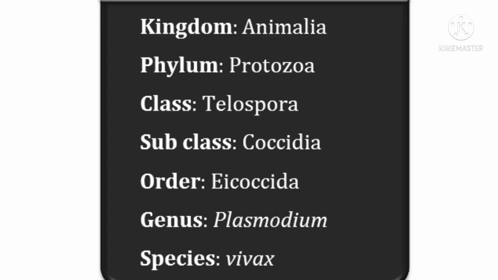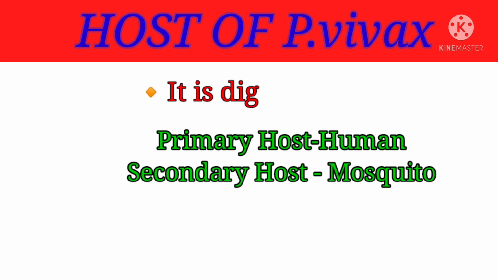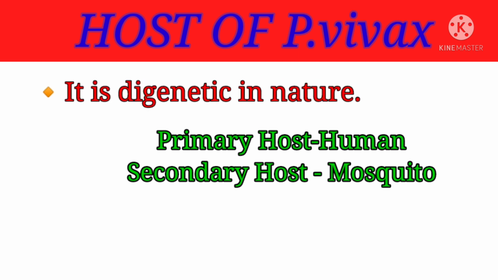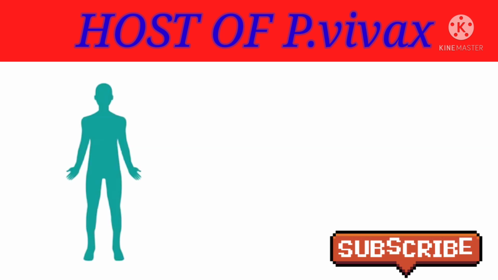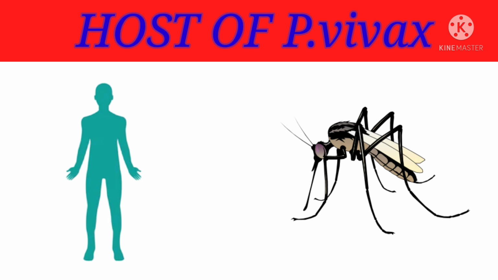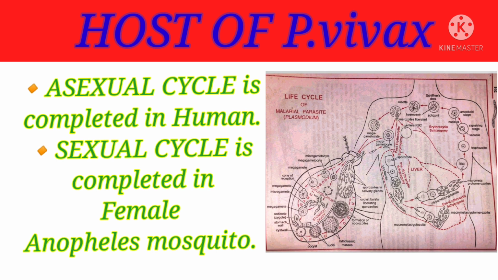This parasite belongs to the protozoan phylum, and before discussing its life cycle, we first have to discuss the host. Plasmodium vivax is digenetic in nature, meaning its life cycle is completed within two hosts: the human and the mosquito. The asexual cycle is completed in humans, and the sexual cycle is completed in the female Anopheles mosquito.